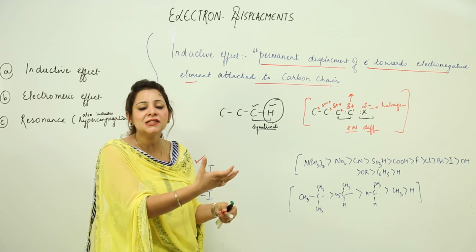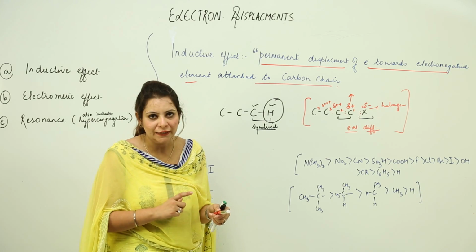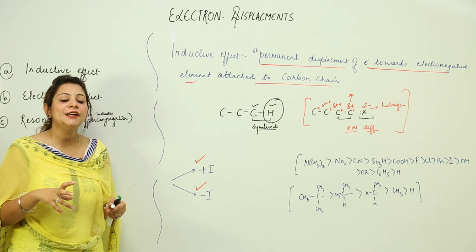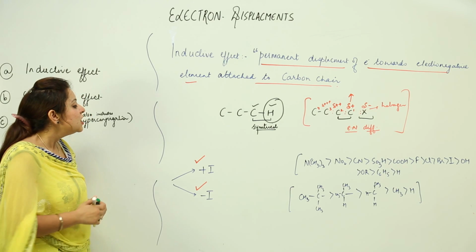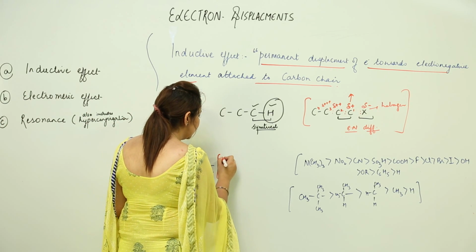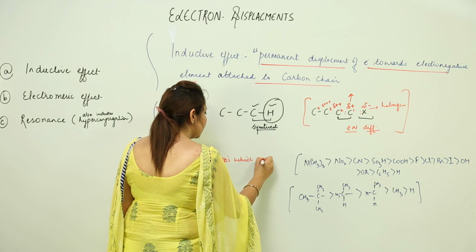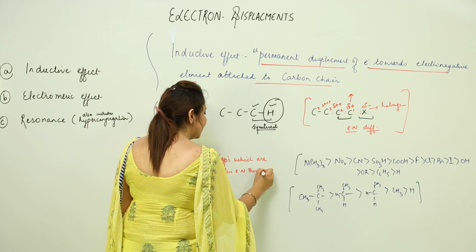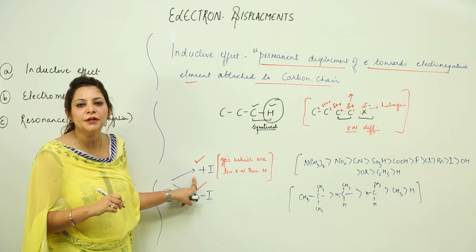If it is something else, Y, say, it is showing the plus I effect. It just depends upon the groups which are attached. So now how do the groups determine whether it is the plus I effect or the minus I effect? Now this is the question which we have to look for. Plus I effect is shown by the groups which are less electronegative than hydrogen.